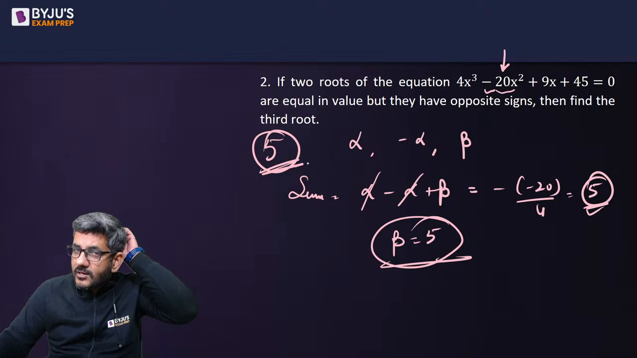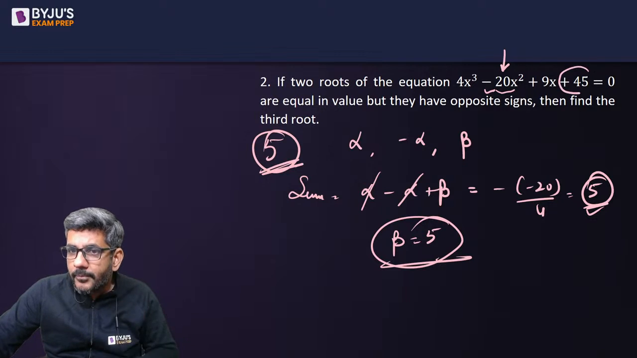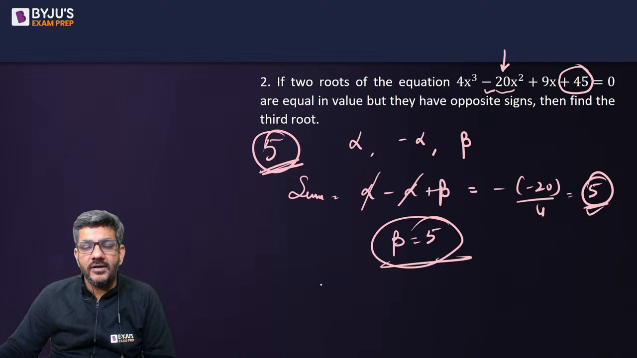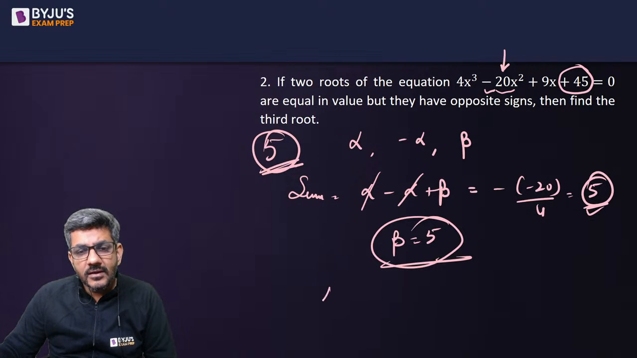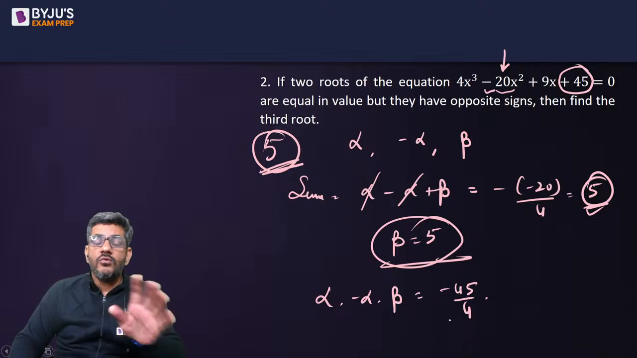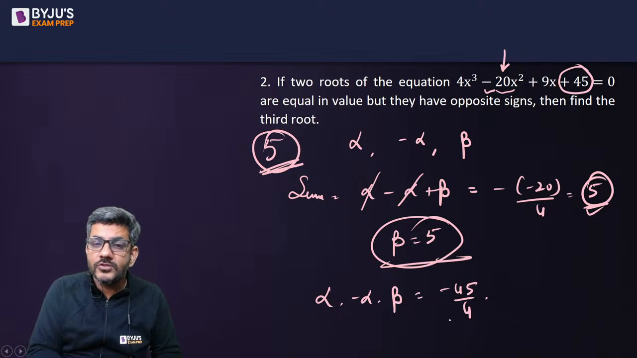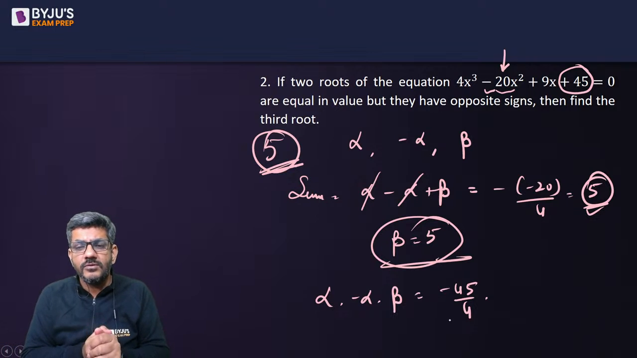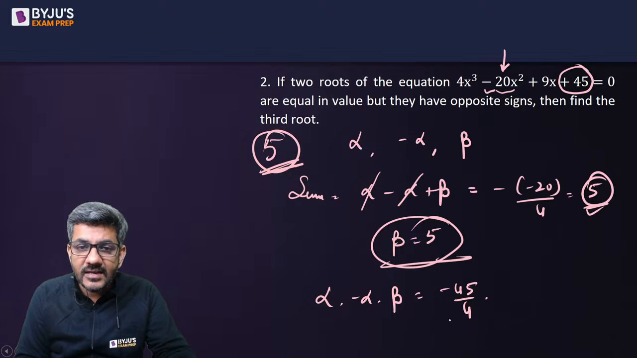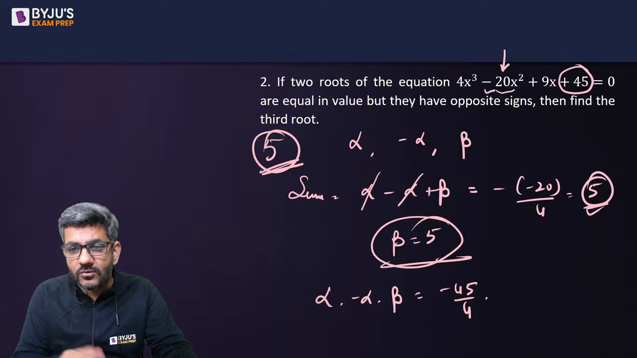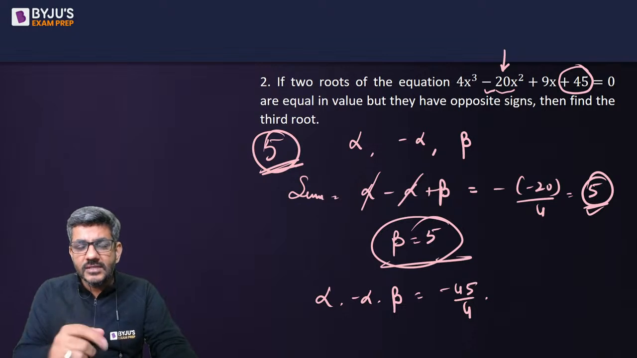Though of course I can calculate that as well, because I know the product of the roots is minus 45 by 4. तो उसका यूज कर लेता मैं. Alpha into minus alpha into beta is equal to minus 45 by 4. उसका यूज करके I could have calculated the value of alpha as well, but वो तो हमसे पूछा नहीं, उसने अल्फा की वैल्यू क्या है. बीटा तो मेरा सीधा इससे निकल के आ जा रहा है. Beta is equal to 5. The third root is equal to 5. So that's the right answer.